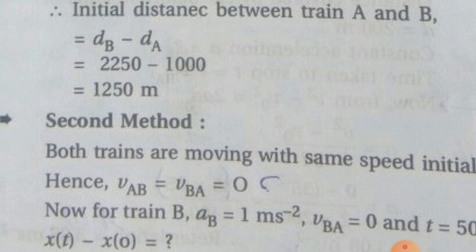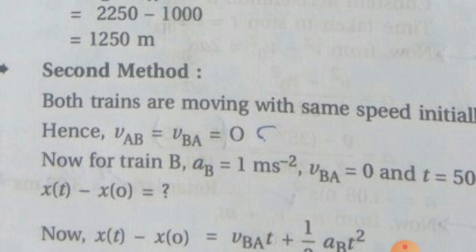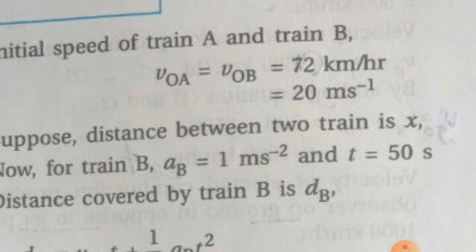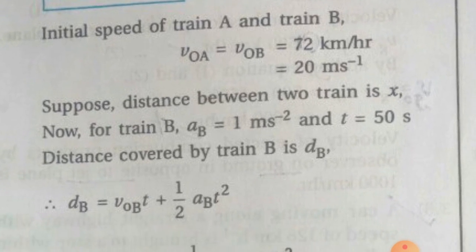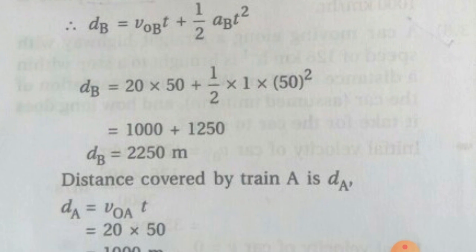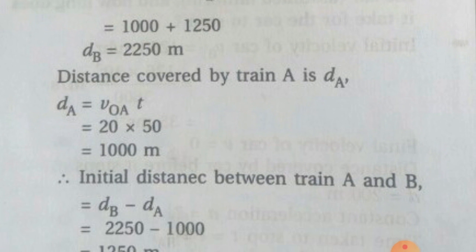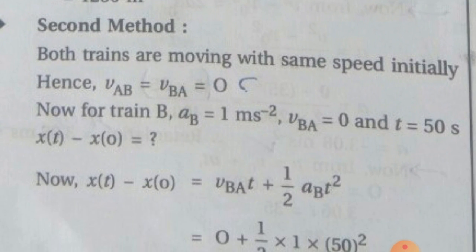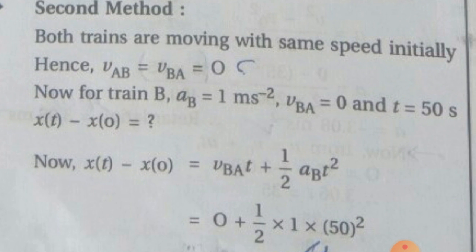But we solve it by the second method, which will be easier and shorter also.